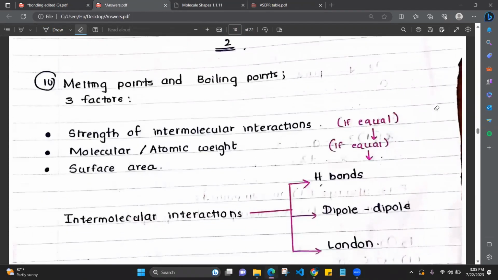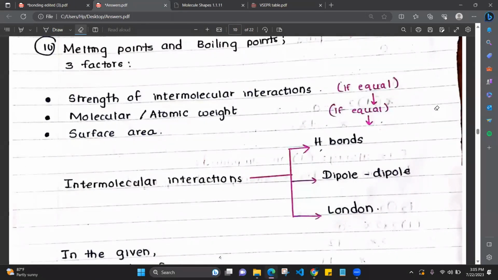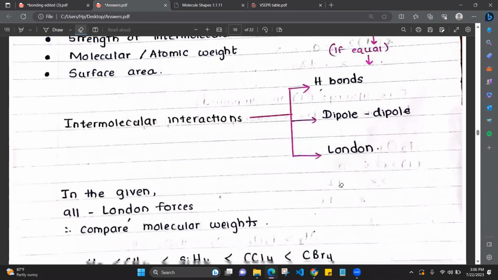So boiling points and melting points depend on 3 factors. Okay, first one is strength of intermolecular interactions. If there are compounds and if the intermolecular interactions are equal, then we have to consider their molecular weight to compare the boiling points. If the molecular weights are also equal, then we have to consider the surface area. So intermolecular interactions, mainly there is hydrogen bonds, dipole-dipole interactions, and London forces, right?